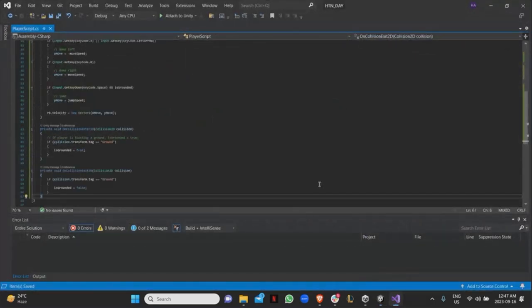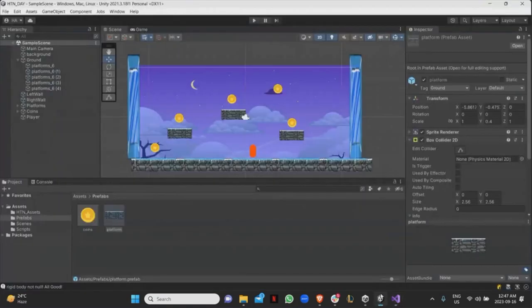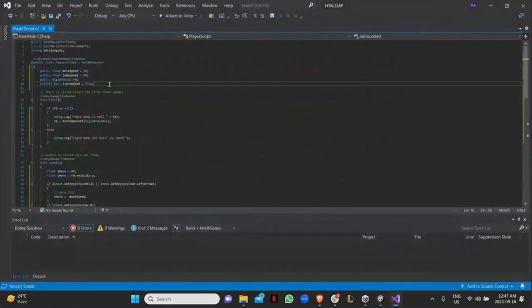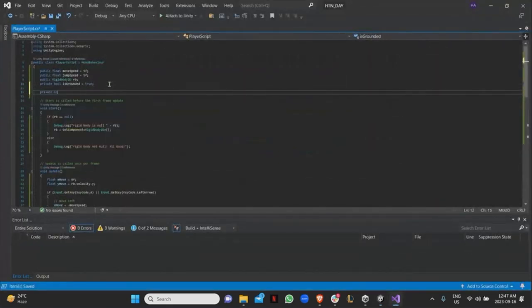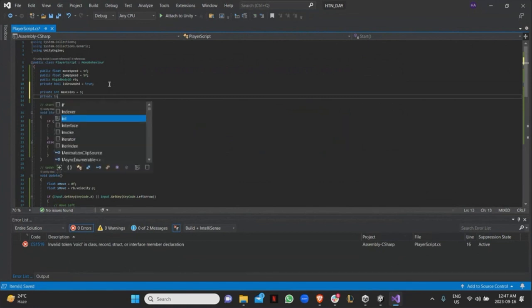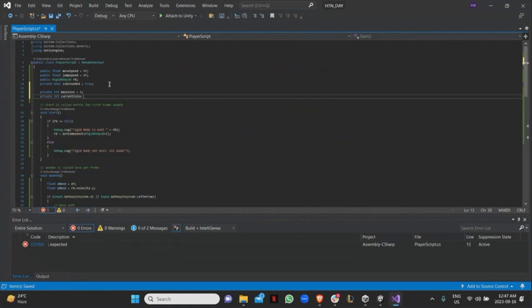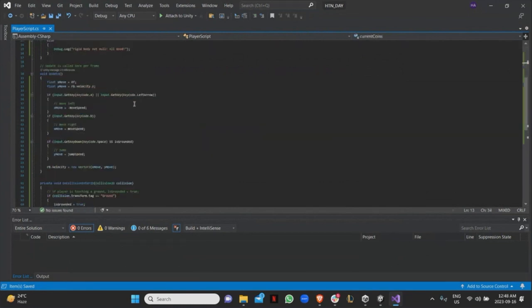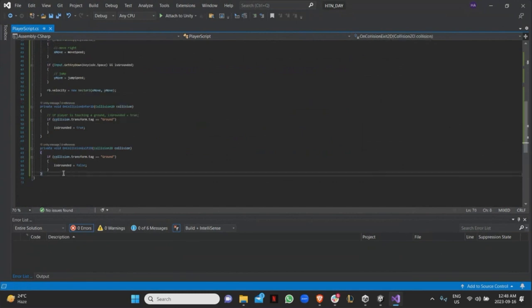I want to work on the coins, like the win condition. So how many coins do I have? 1, 2, 3, 4, 5. So I'm just going to go over here and I'm going to say private int max coins equals 5. I'm going to say private int current coins equals 0. Right? And then now, the same thing that I did with the collision, with the walls and the ground, I want to do it with the coins.